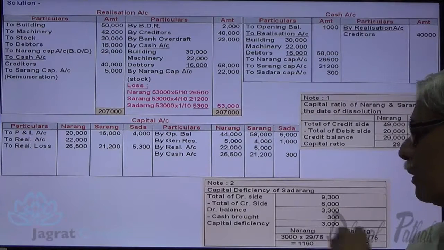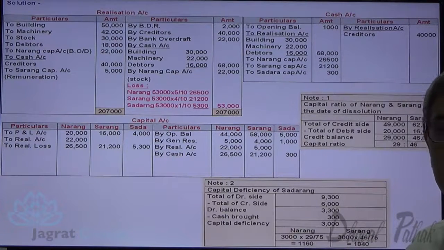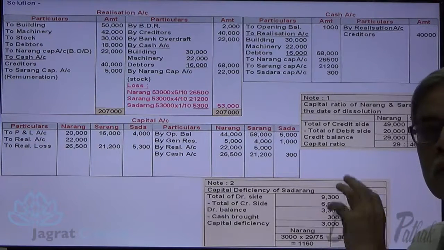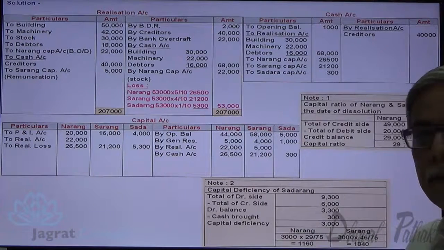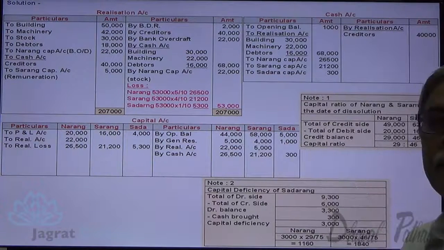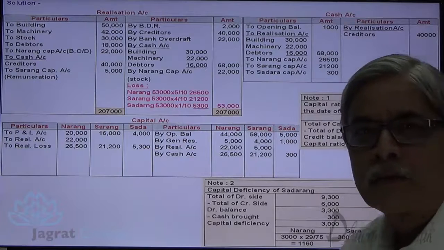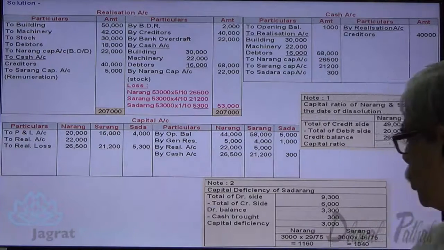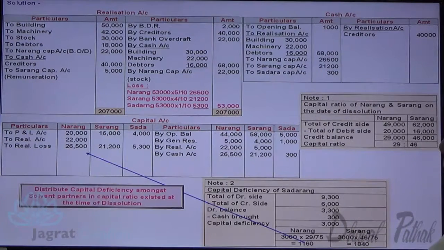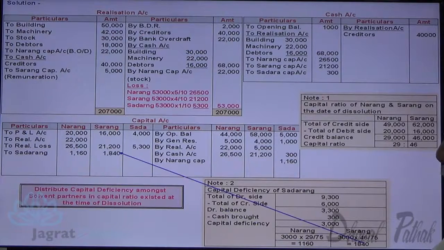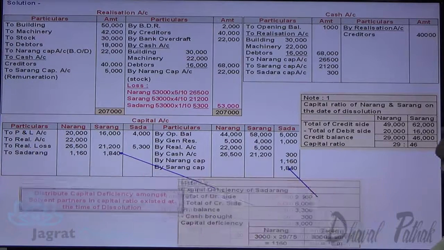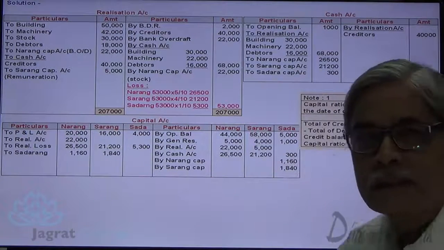When this capital deficit is borne by Narang and Sarang, their capital accounts are debited and Sadarang capital account, the insolvent partner's capital account, gets credited. Look at the entry. Narang account debit, Sadarang account credit. Sarang account debit, Sadarang account credit. This is how capital deficit is distributed.